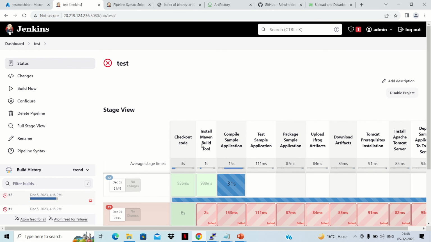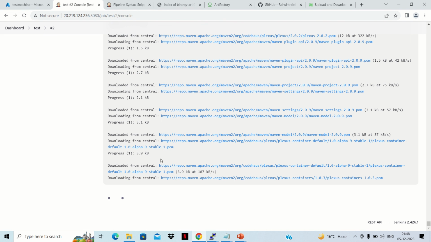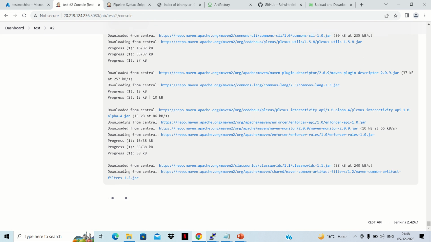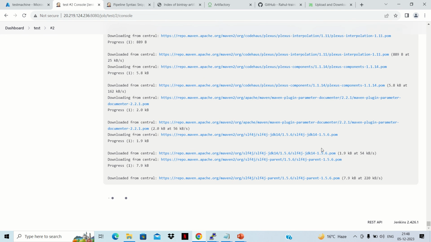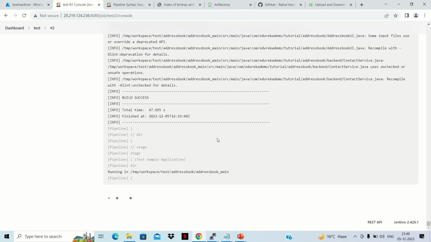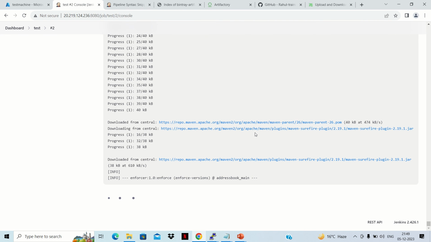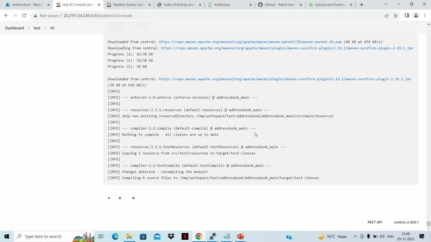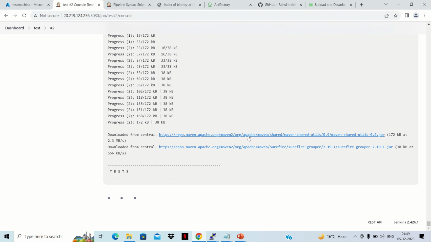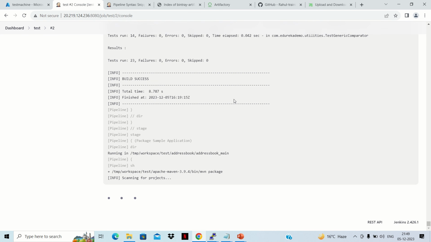So now installation of Maven is completely done. We are now doing the compilation of this code. Here we can see that it is downloading dependencies related to the compilation section. Downloading, downloading, downloading. Now compilation related dependencies are downloaded, and then the compilation build is done. Build success is there, compilation is complete. Now it is testing the application, so it is downloading dependencies related to testing. We can see Surefire related plugins downloaded. It is also a success, so this is done.